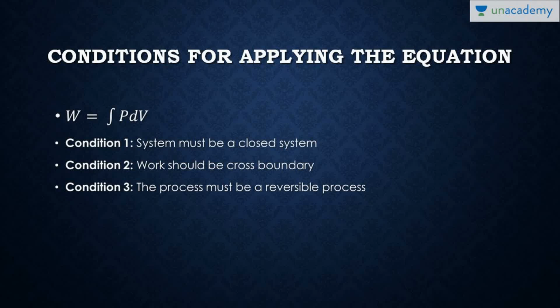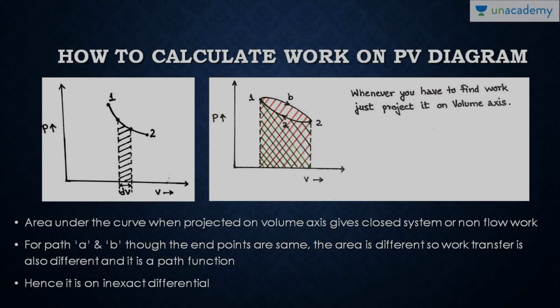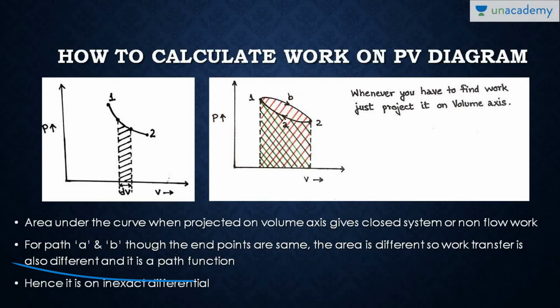So I would like to summarize. First of all, W equal to integral PdV is valid only for a closed system. It is a boundary phenomenon and it is a reversible process. And the fourth important thing is work transfer is an inexact differential. You cannot find simply the change in work, which is W2 minus W1. You have to calculate the work transfer.